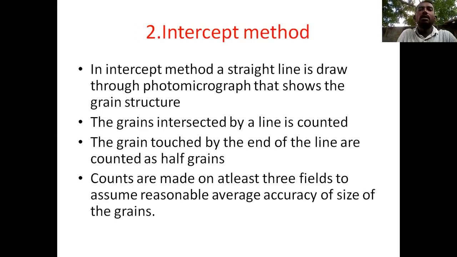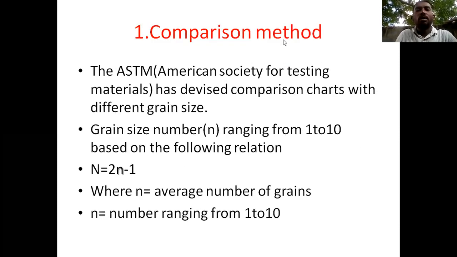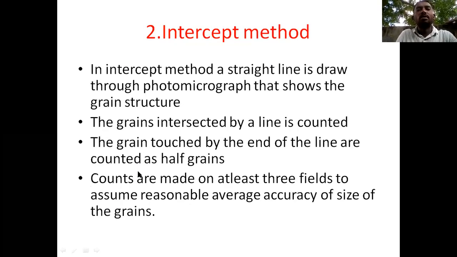So the first method, the comparison method, has one standard formula, the ASTM standard formula. By using this formula, we count the grains: capital N equals 2 power n minus 1 is the comparison method formula. After that, in the intercept method, we draw a straight line, and when the end of the line touches grains, we count them. We do this 3 times, and then we consider the accuracy of the size of the grains.